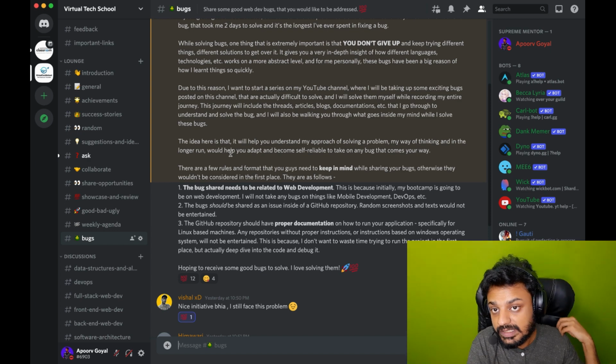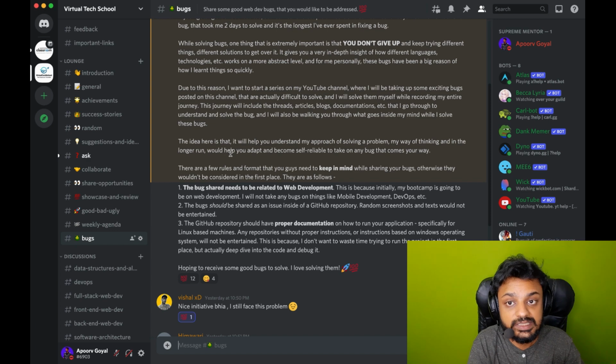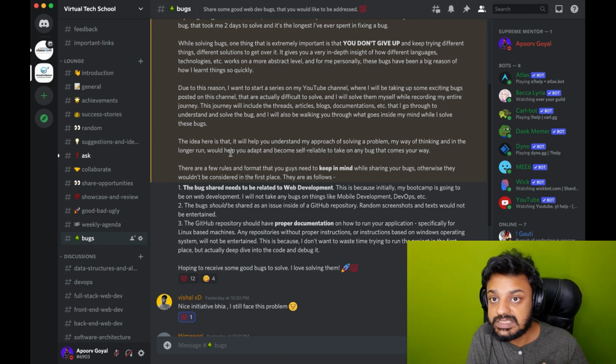If your code is working, if I can start the server and run it on my device, and it has a good issue created with all the proper explanation explaining the entire bug to me, then I'm definitely going to attempt it. And it should be a difficult bug. If I look at it and just by looking at it I know the solution or somewhat know the solution, I'm not even going to attempt it, because I need some good bugs.